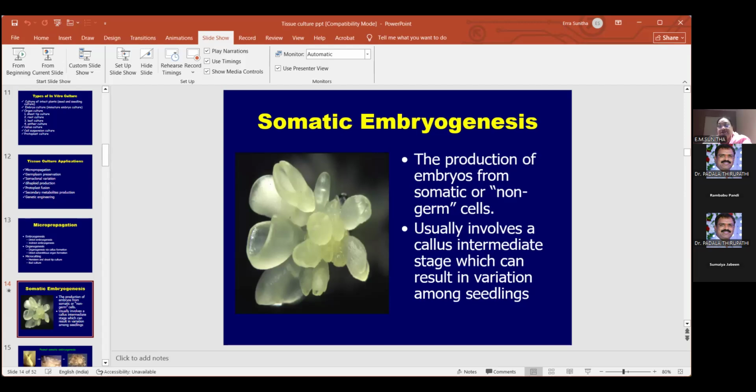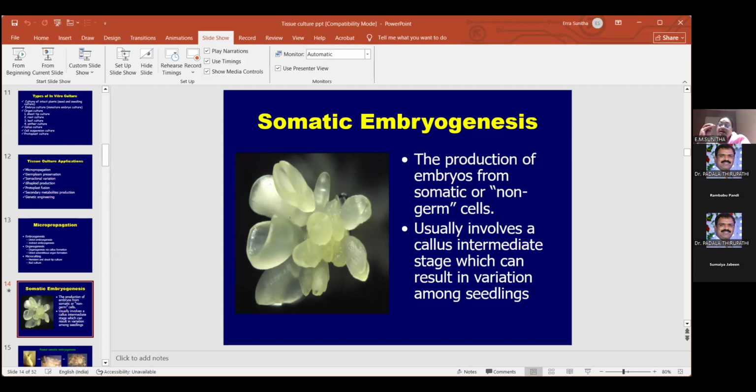somatic embryogenesis. Mind you, the word somatic we have to note. Somatic is always the vegetative thing. You have two types of cells in the body, somatic cells and germline cells. In germline cells meiosis happens, and that is used for reproduction. The rest of the whole body, whether human beings, animal system, or plant system, remember it is somatic cells only.